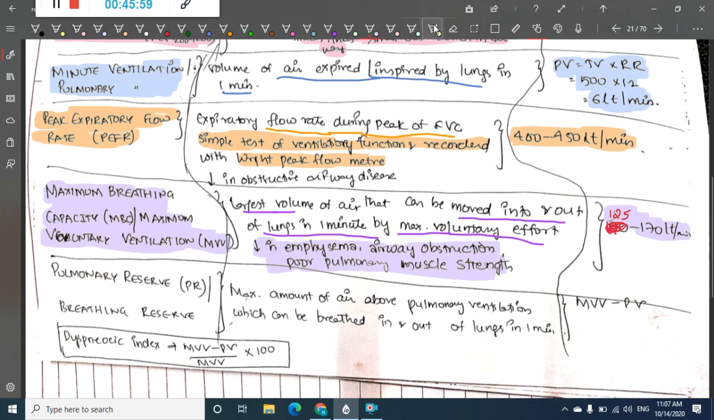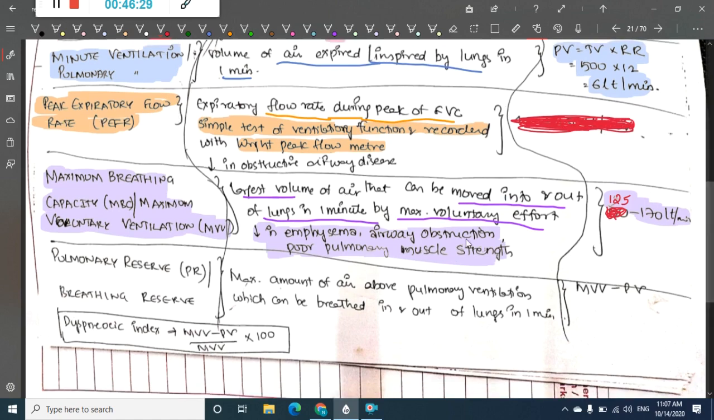Sorry, this peak expiratory flow rate, the per minute value I gave is wrong. That value is correct as a per minute calculation, but in peak expiratory flow rate we don't take the whole volume as per minute. Each expiratory flow is taken, each breath is taken separately. So we don't take that. This is maximum breathing capacity, or maximum voluntary ventilation.